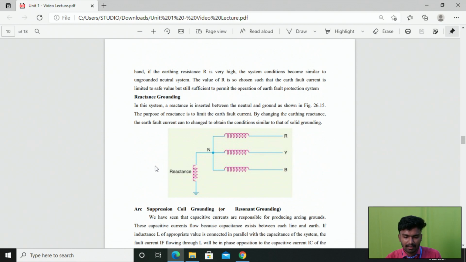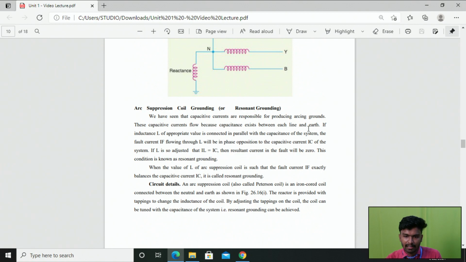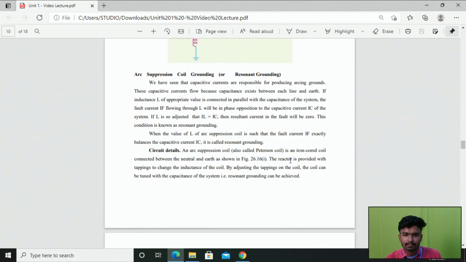So here, instead of resistance, we are using reactance. Based on the magnitude of fault current, the value of resistance as well as reactance is chosen, right? And then the final method is arc suppression coil grounding, or resonance grounding, right?